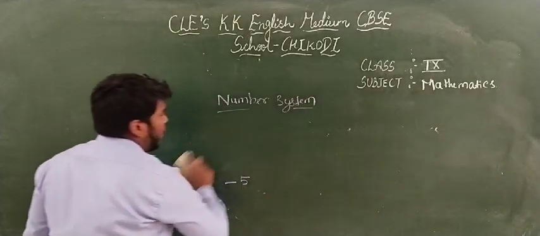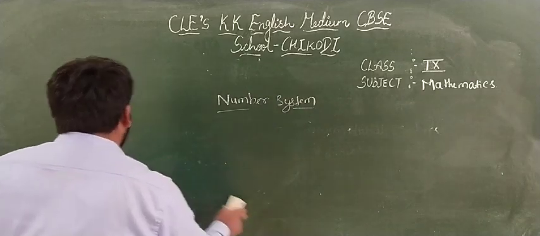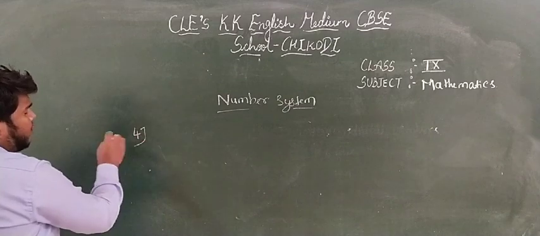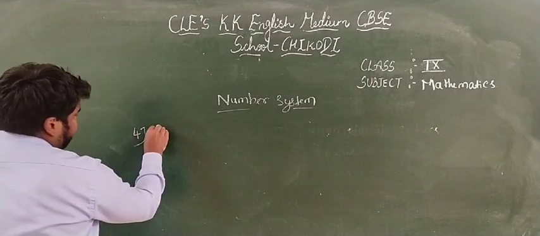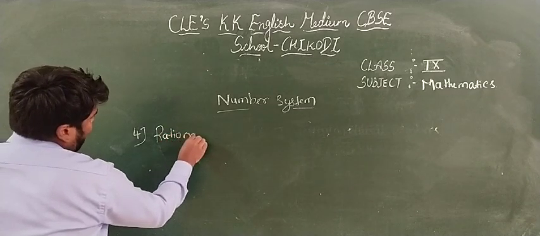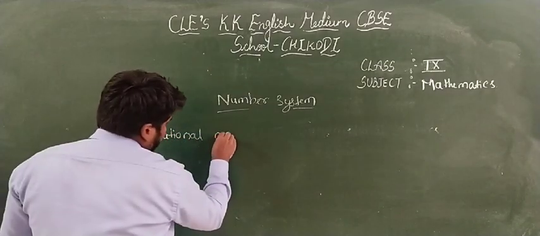The next definition, the fourth, is an actual part of your 9th standard: rational numbers. Next you are going to study the definition of rational numbers.